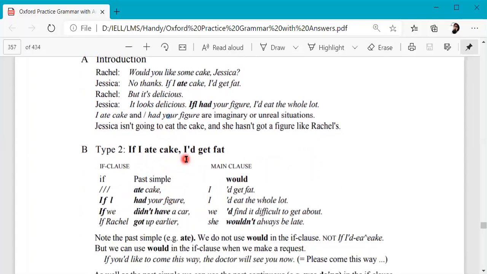Now let's see the structure. If I ate cake, I would get fat. So the if clause would be past simple. In type 1 conditionals, we saw that the if clause was present simple and the main clause had will. Now when we are talking about type 2 conditional sentences, the if clause is in past simple and the main clause has would.